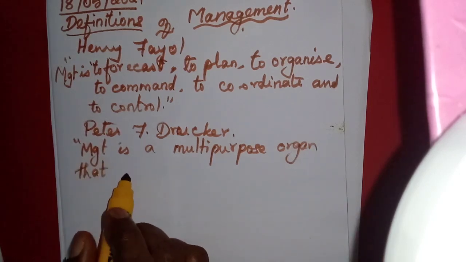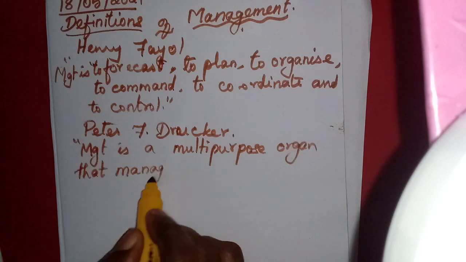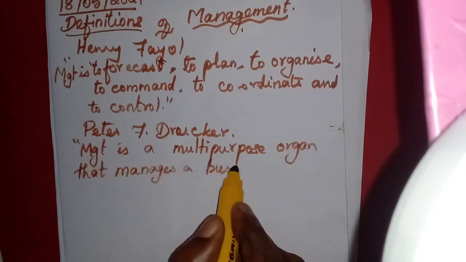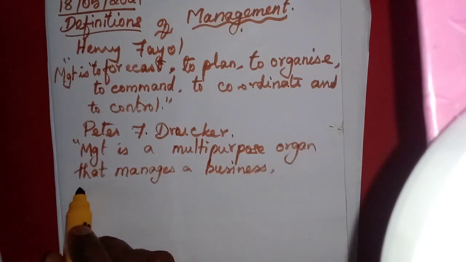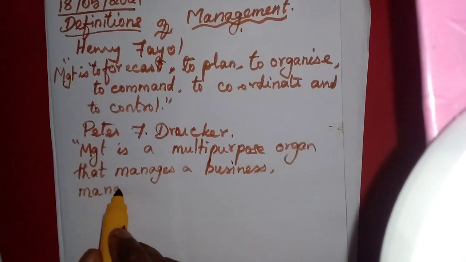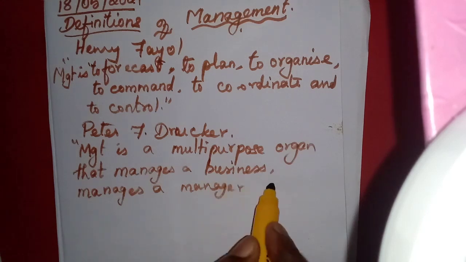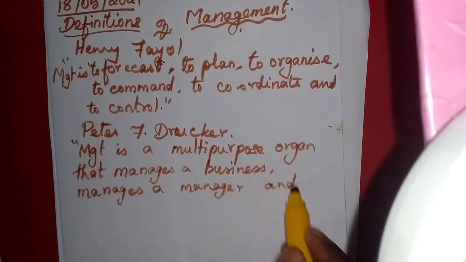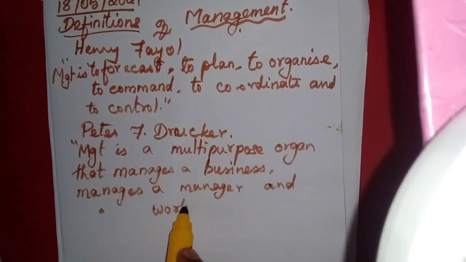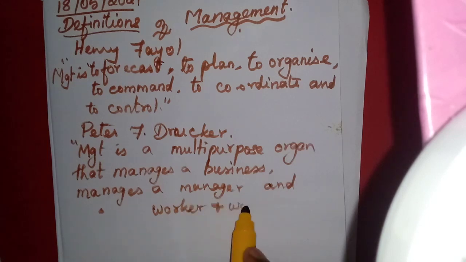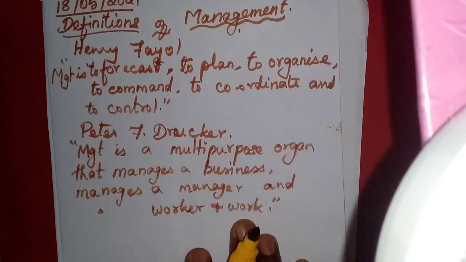That manages a business. So three works he has given. Manages a business. First he has to manage the business. Then manages a manager. He is managing a manager. And what is he managing? Manages worker and work. So it is easy.